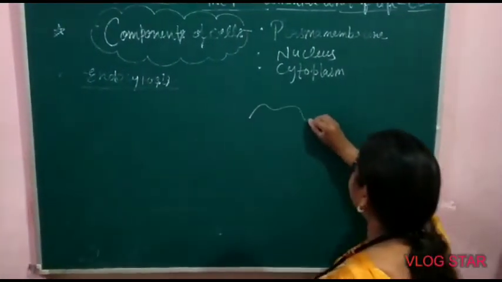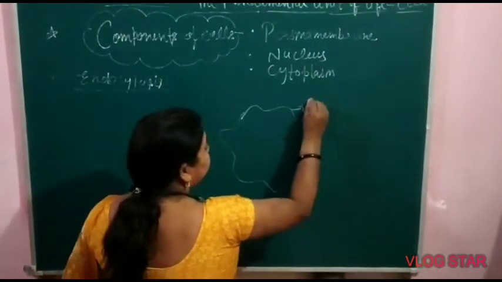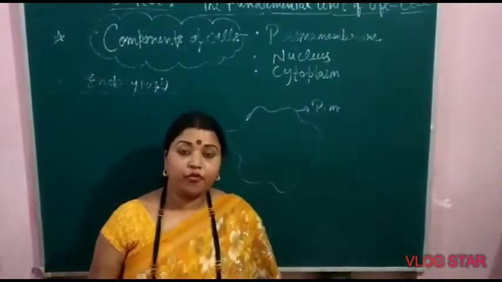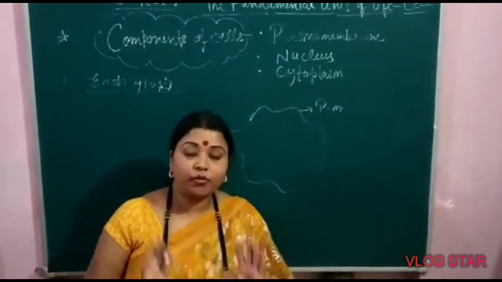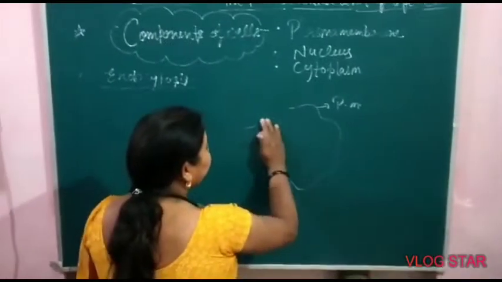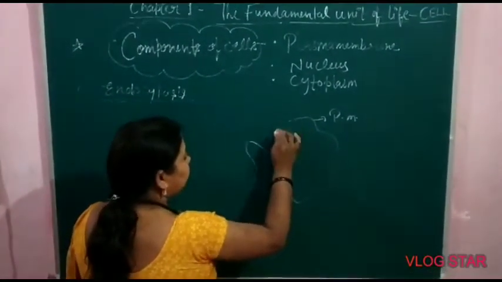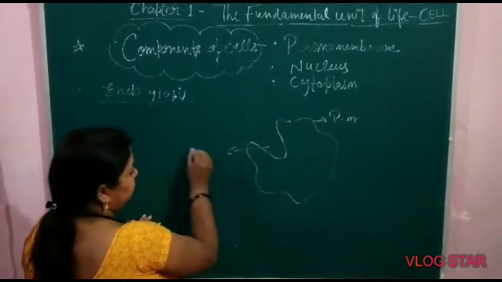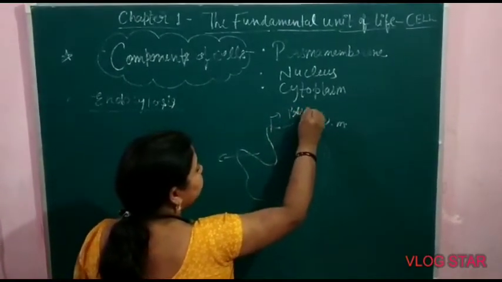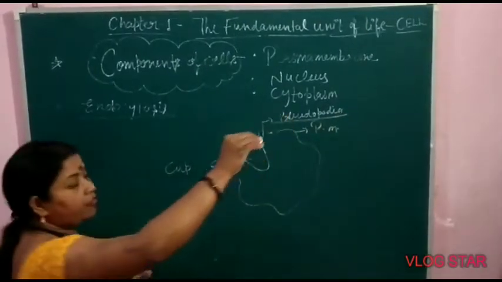You know amoeba? This is the structure of amoeba. The outer covering of amoeba is plasma membrane. At the time of capturing food, amoeba, an aquatic animal, as you all know, folds from any place in the form of cup-like structures, and these folds are called pseudopodia. Pseudopodia are just like false feet.